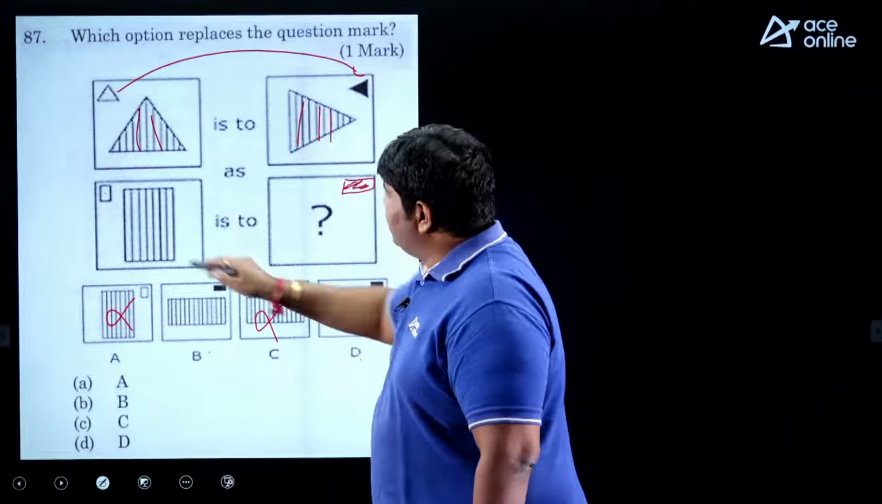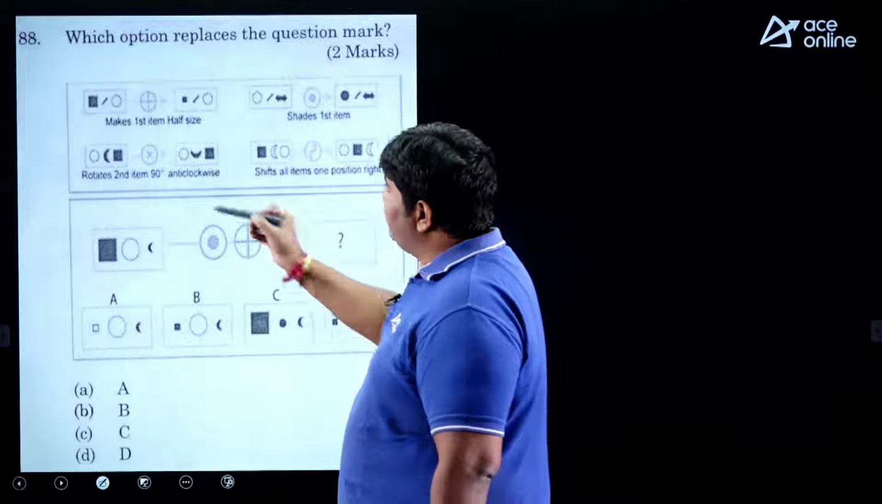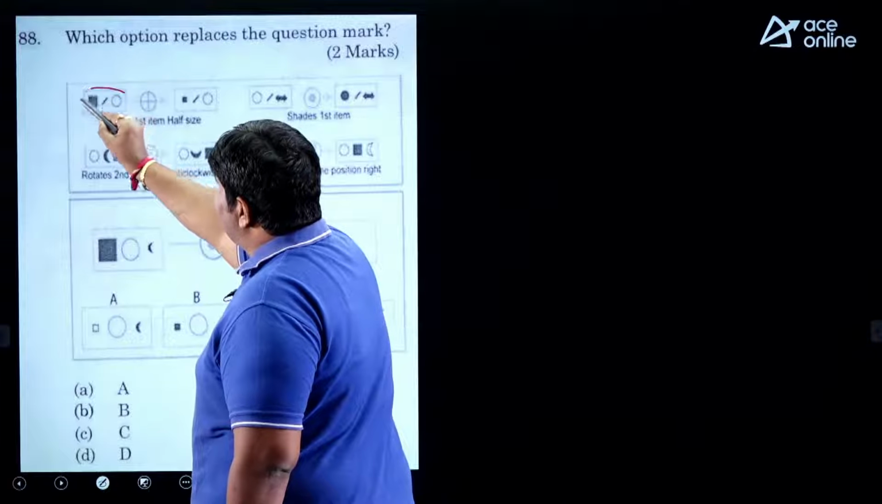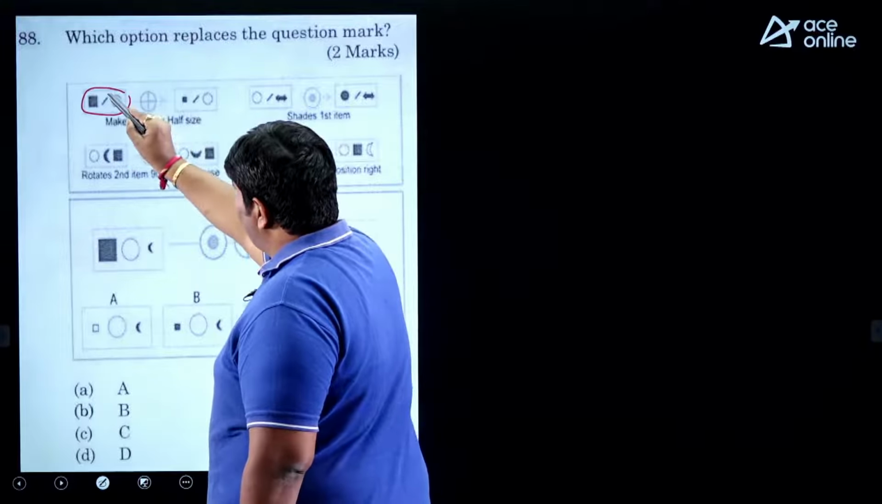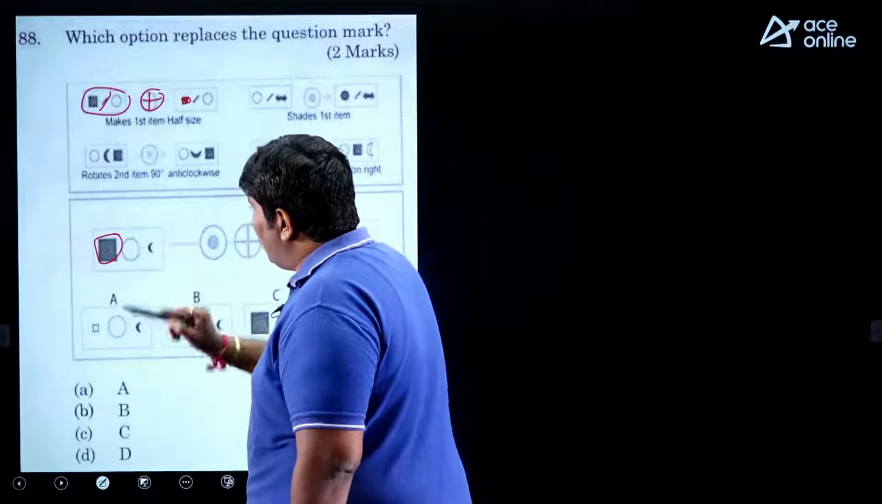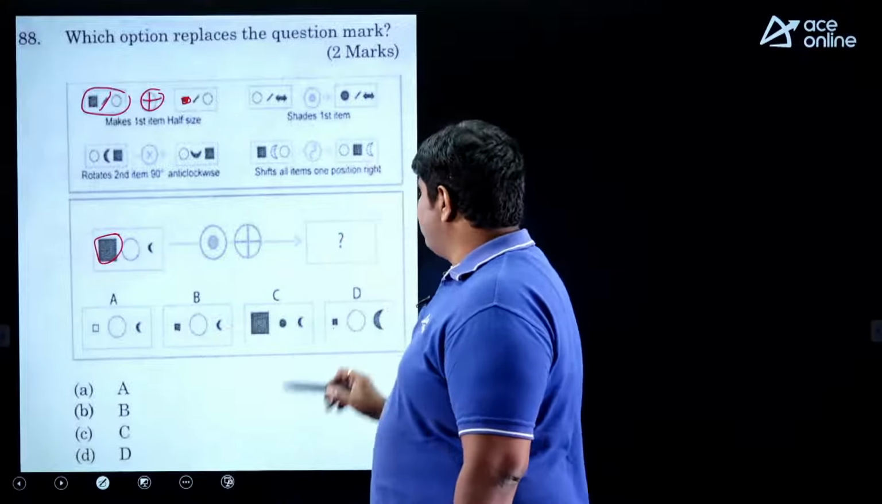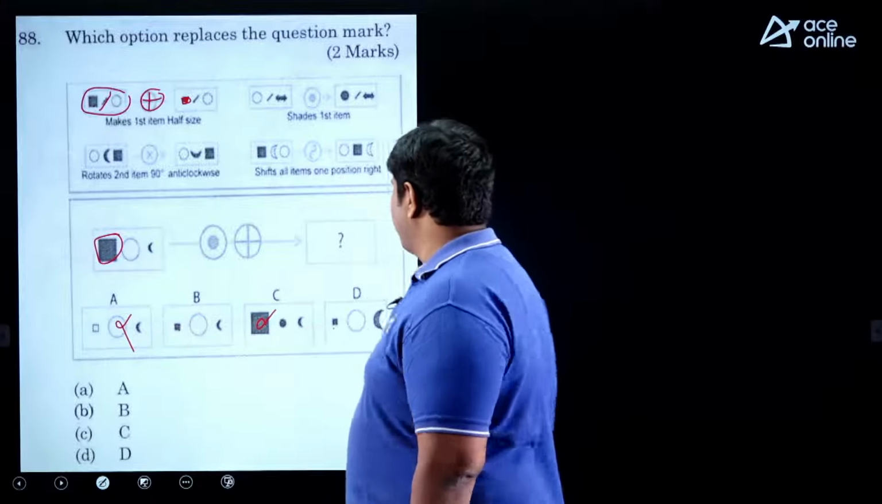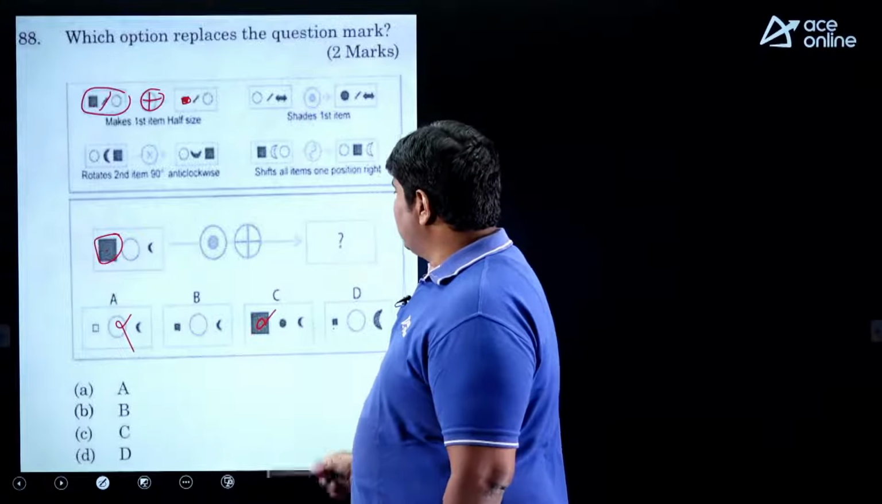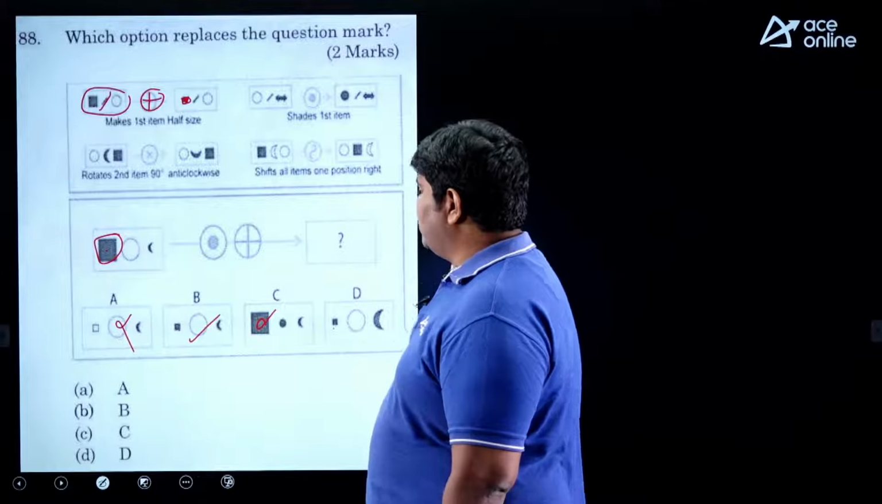Next, here observe the question carefully. You got the answer, my dear friends. This part is an easy question, a little bit shaded. Square, circle. The symbol meaning is that the shaded part is off. Make the first item off size. So here the square should become off size. Off size means, friends, off here is also possible, here also possible. These two are wrong. So what is the correct answer? B is the correct answer.